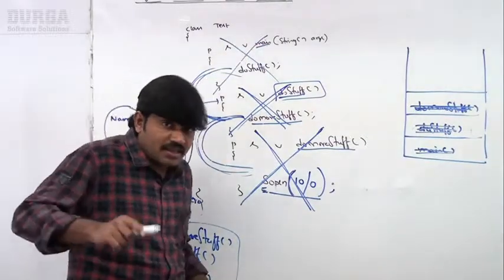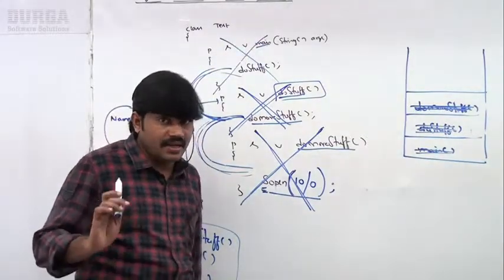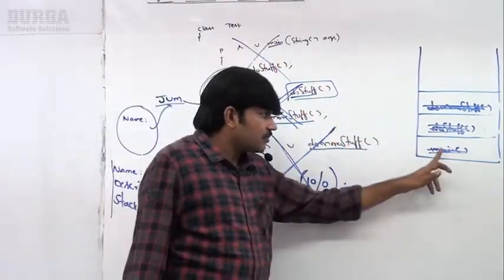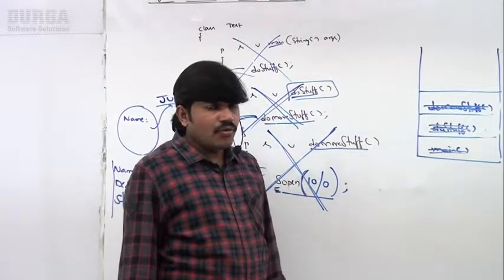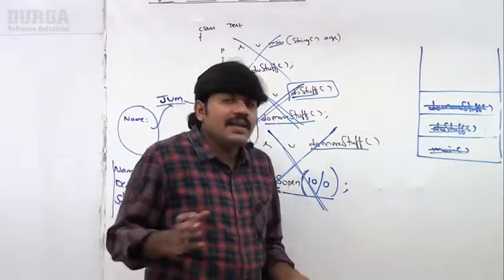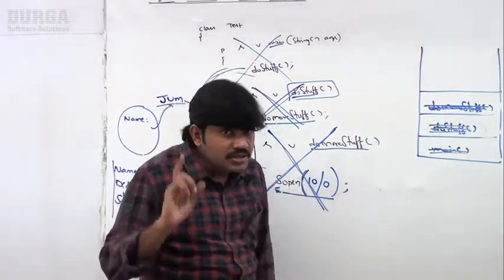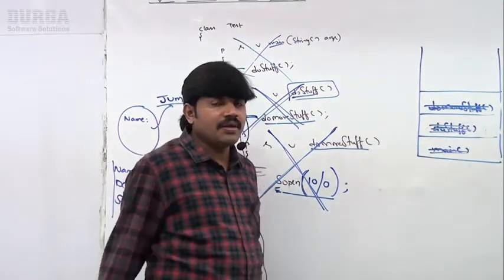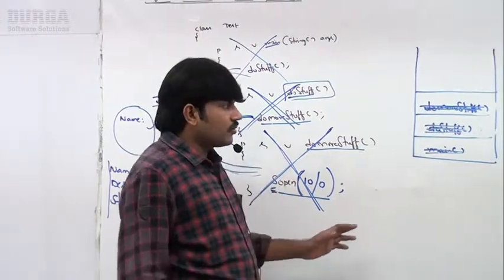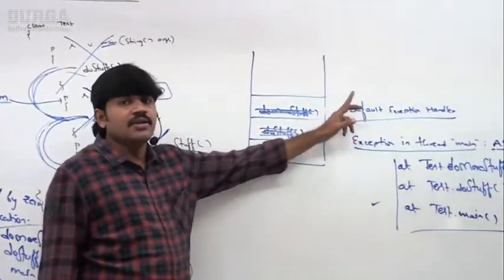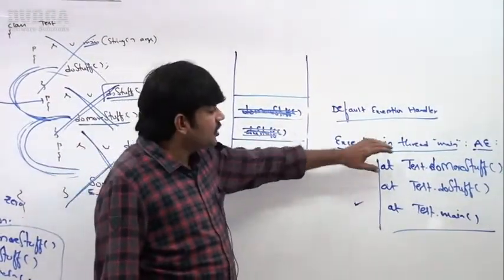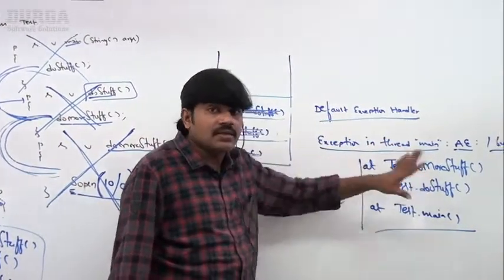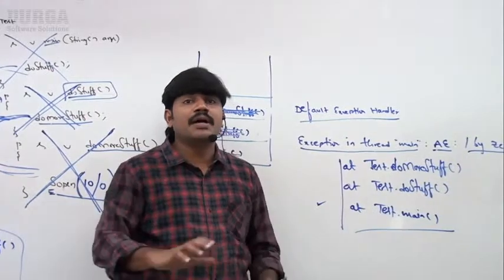If the main method also does not contain handling code, the JVM terminates the main method and removes the corresponding entry from the stack. Now there is no one to handle such requirements, so the JVM maintains a default exception handler. The JVM hands over the object to the default exception handler. The default exception handler just prints the exception information in this format and terminates the program abnormally.